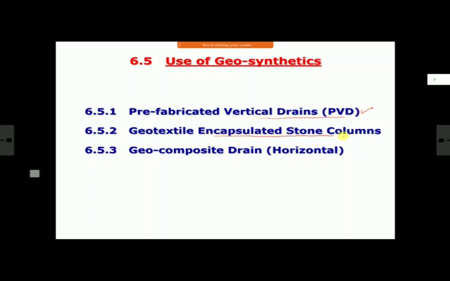Second is an improvised or improved version of stone column, which is known as geotextile encapsulated stone column. We will see it briefly. And third is use of geocomposite drain in horizontal layout or horizontal position. So first, PVD we have already seen in detail. Second, we will see the geotextile encapsulated stone column.